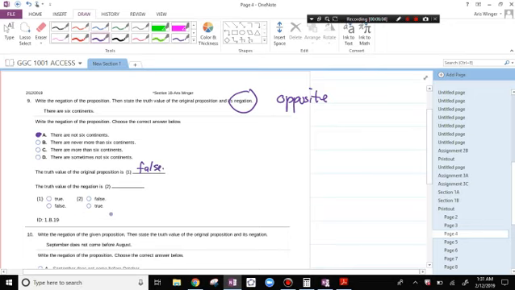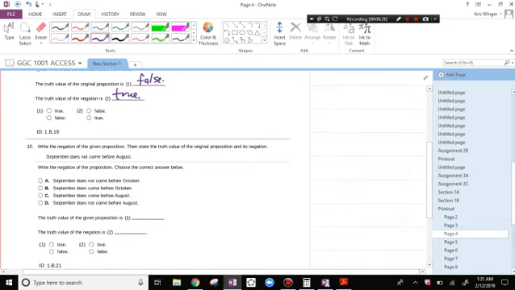Right? So there are actually not 6 continents. There are 7 continents. The truth value of the negation, "there are not 6 continents," is actually true. That's a true statement. There are actually 7.